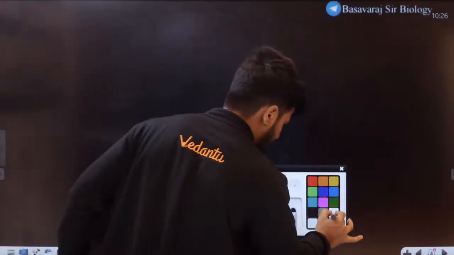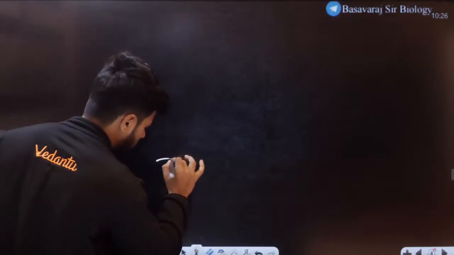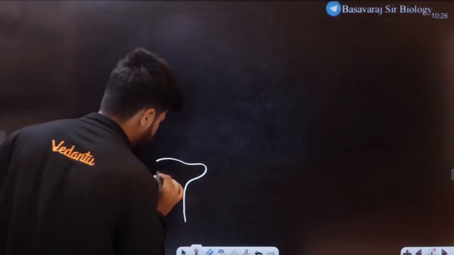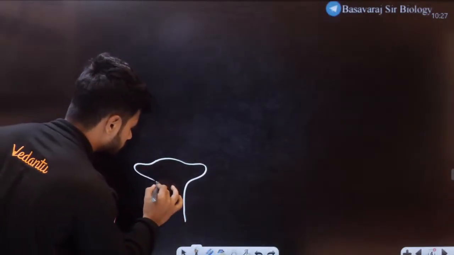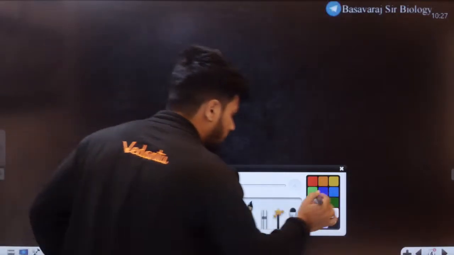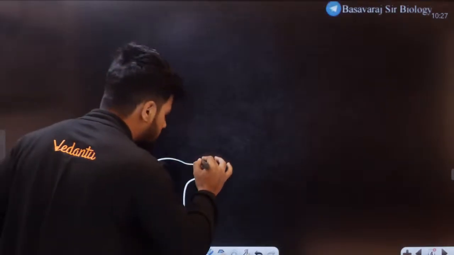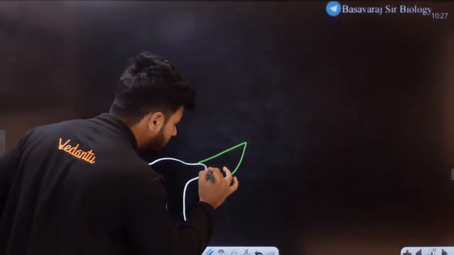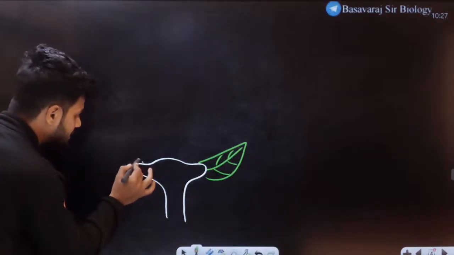You'll get a better understanding. Let's say here I have the thalamus part. On this thalamus, students, I will have leaf-like structures called sepals.